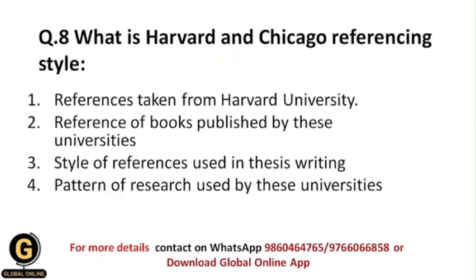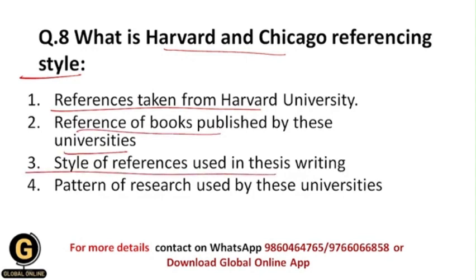Okay. Next, what is Harvard and Chicago referencing style? Now what is meant by Harvard and Chicago referencing style? So whether references taken from Harvard University, reference of books published by these universities, or style of references used in thesis writing, or pattern of research used by these universities.